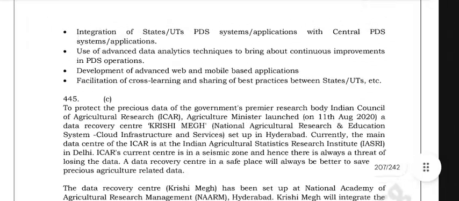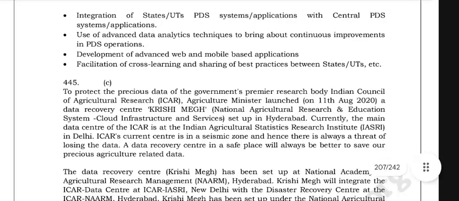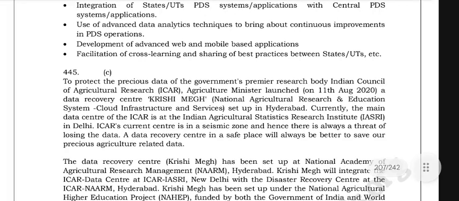To protect the precious data of the government's premier research body, the Indian Council of Agricultural Research, ICAR, the Agriculture Minister launched on 11th August 2020 a data recovery center, Krishi Megh, of the National Agriculture Research and Education System Cloud Infrastructure and Services, set up in Hyderabad.